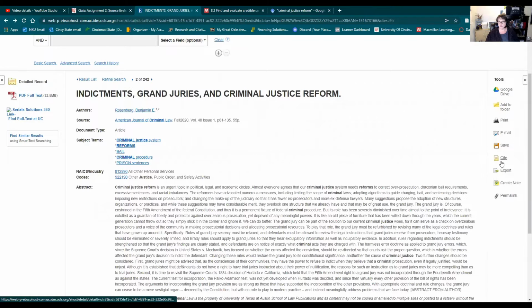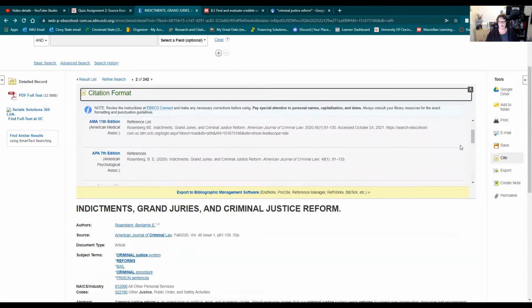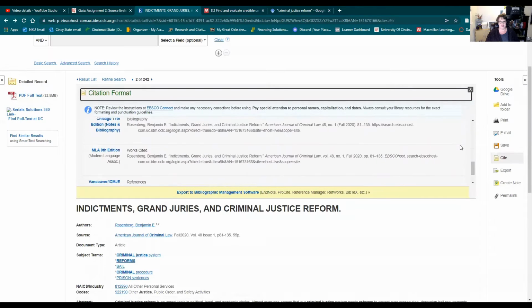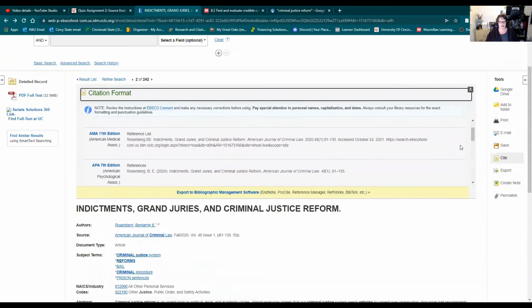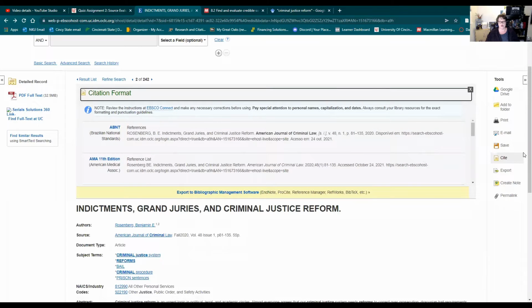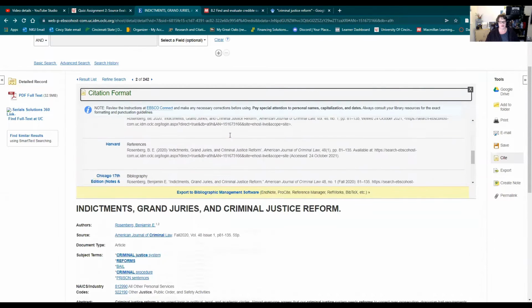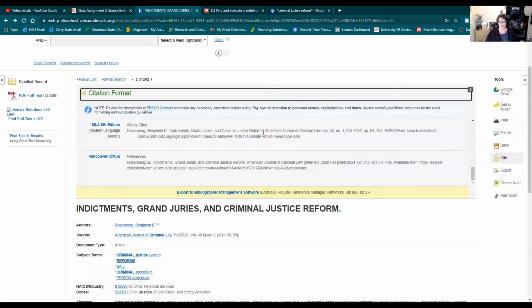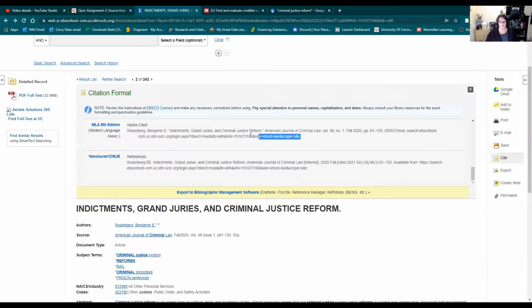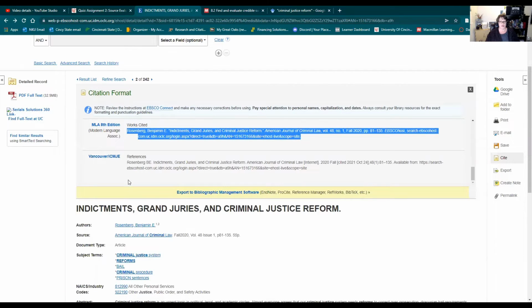But then there's this cool cite thing too. So when you get to the point where you have to do your works cited page, again, don't take the first cite thing. If you click on the cite button and you actually use the article and you're actually citing from it, you'll have to scroll down to where it says MLA 8th, and then you just copy and paste into your document.